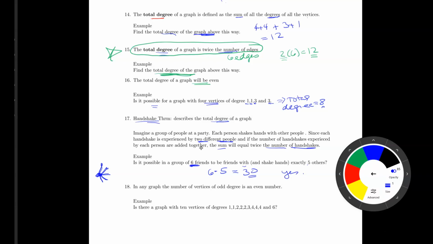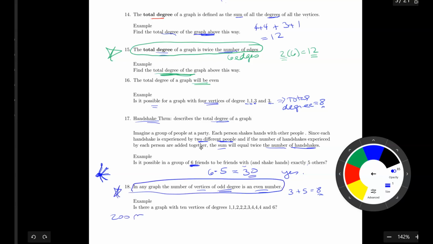In any graph, the number of vertices of odd degree must be an even number. And so you remember from our number theory, so if we add an odd number and an odd number, that gives us an even number, right? So remember, because the total degree of a graph has to be even. And so just yet another thing you'll want to remember, this is another big deal. And yes, this one here and this one, these 2 here are good things to remember. I'm going to have you do this one on Zoom.